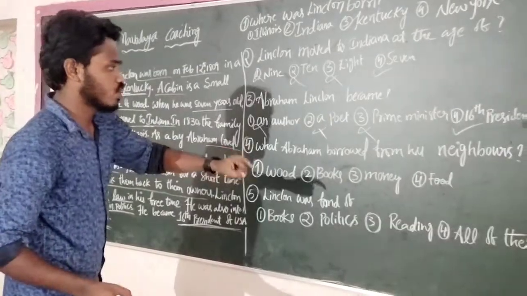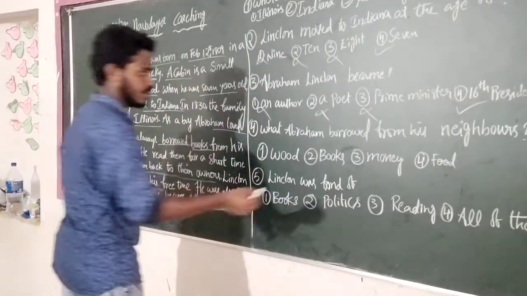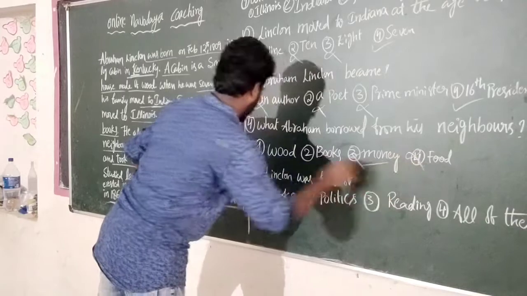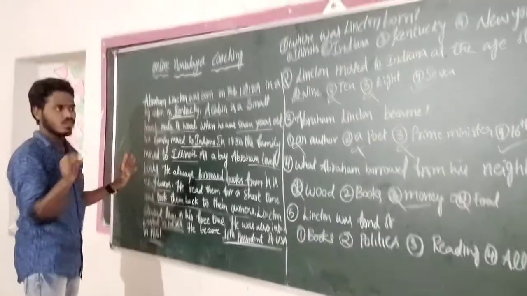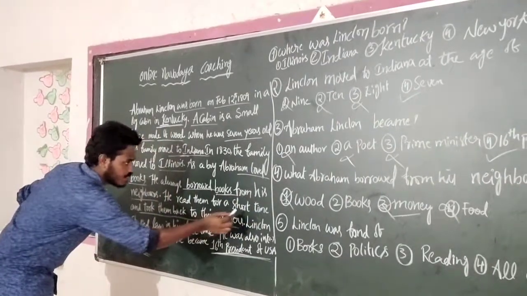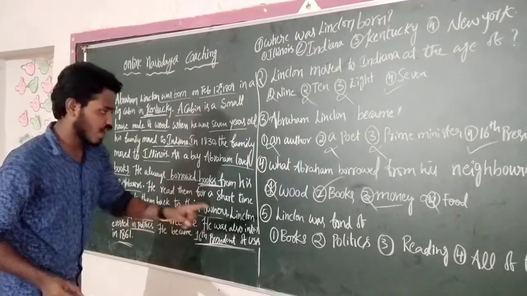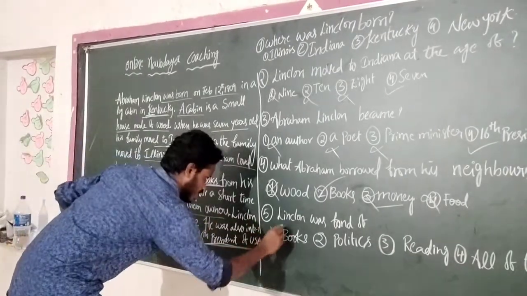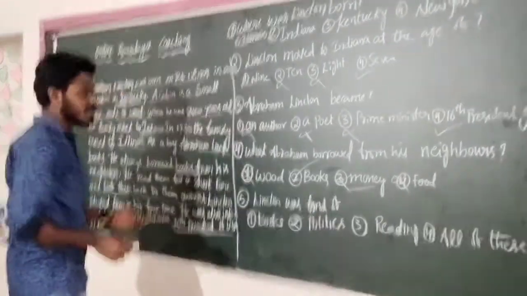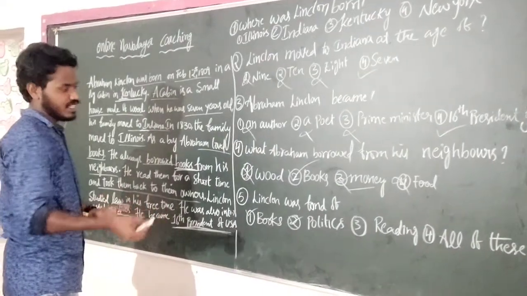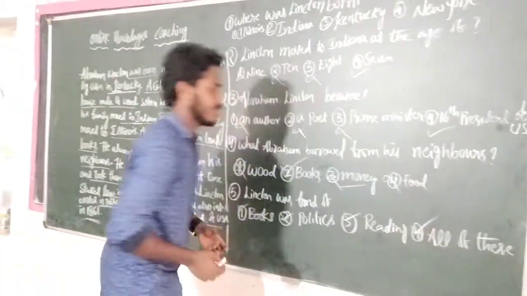And what did Abraham borrow from his neighbors? Did he borrow food? Did he borrow wood? Did he borrow money? No. Food, no. Wood, no. The log cabin means wood, but he did not borrow that from his neighbors. The only thing he borrowed from his neighbors is books. So books is the right answer. And Lincoln was fond of. What is he fond of? He used to read the books he borrowed from his neighbors, and he was also interested in politics. If he borrowed the books, he has to read them, right? So reading is absolutely right. So all of them are the correct answers.